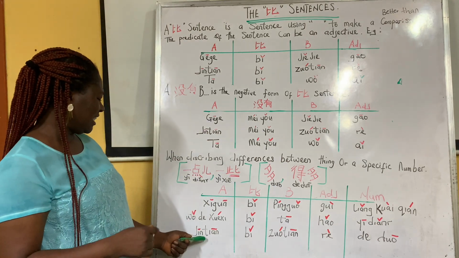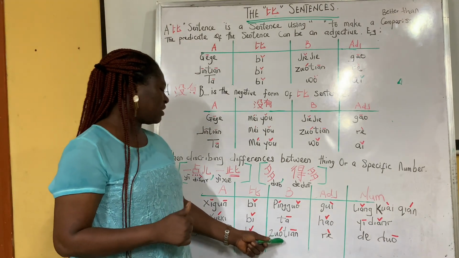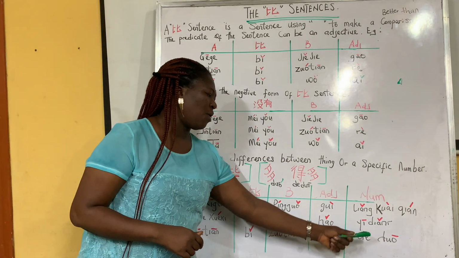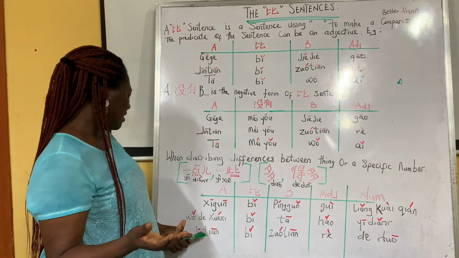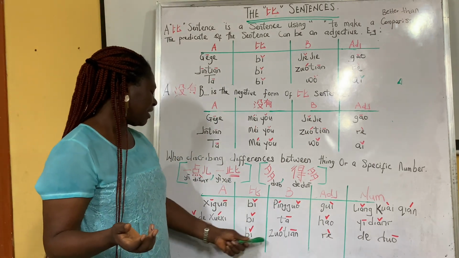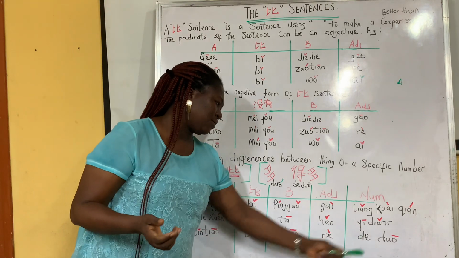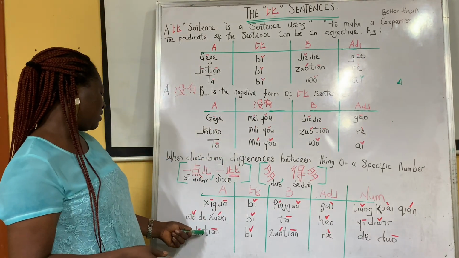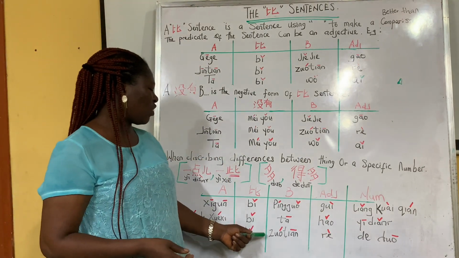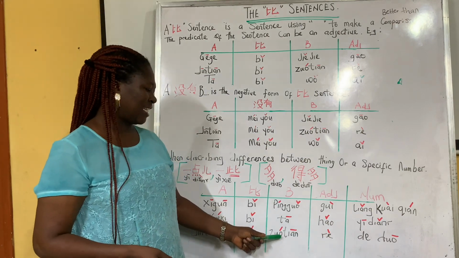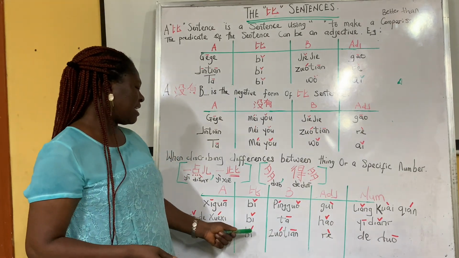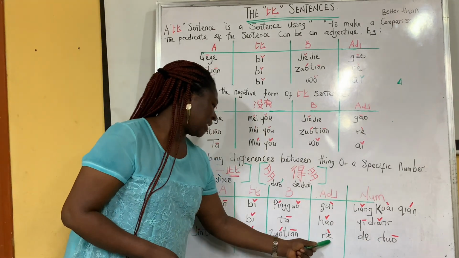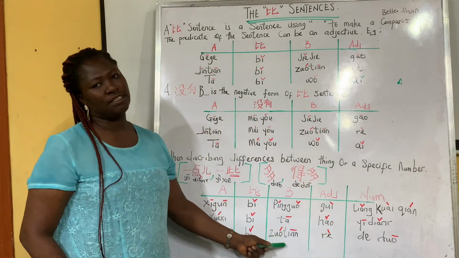Then the next one, 今天比昨天热得多. Can you try it? 今天比昨天热得多, which means what? That today is much hotter than yesterday. Today is much hotter than yesterday.